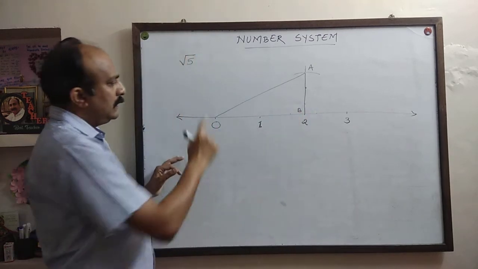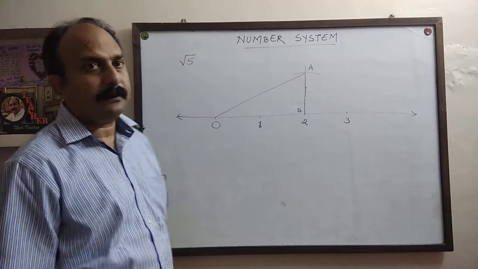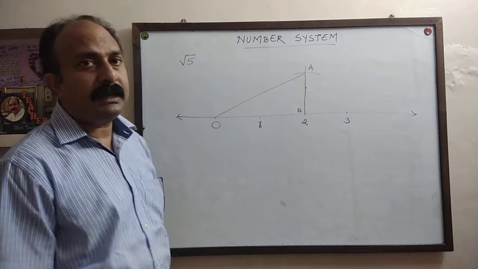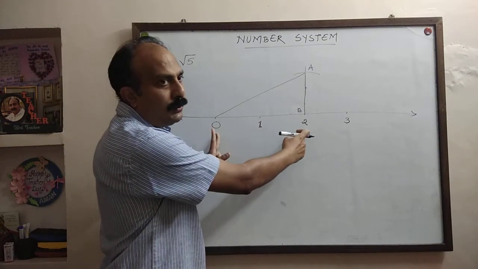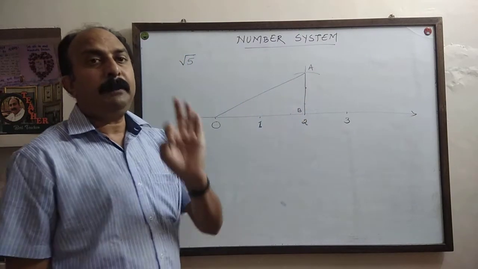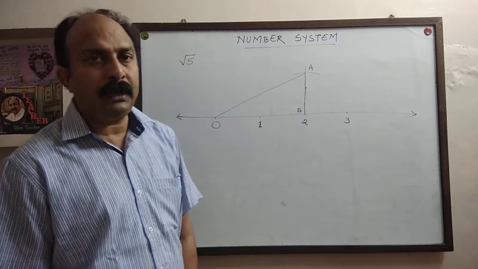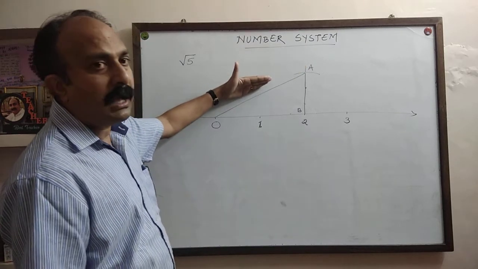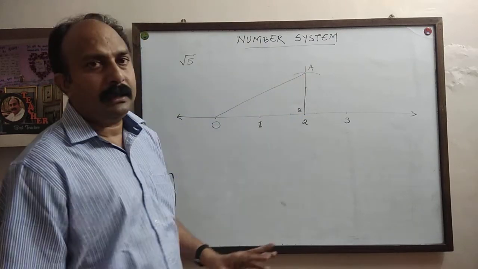So actually OBA is a right angle triangle whose base is 2 units and height is 1 unit. Using Pythagoras theorem, now we can find what is OA. OA is the hypotenuse of right angle triangle OBA.